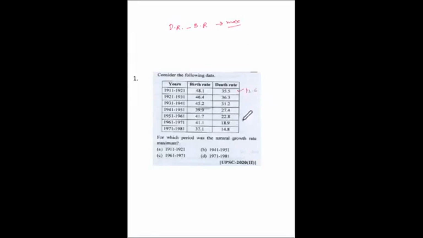Then next is 1941 to 1951, 39.9 minus 27.4, it comes 12.5. Then 1961 to 1971, 41.1 minus 18.9, it becomes 22.2. Then the last one, 1971 to 1981, 48.8 minus 37.1, it comes 22.3. So maximum is in this. So D is the answer, 1971 to 1981, in which the growth is maximum.